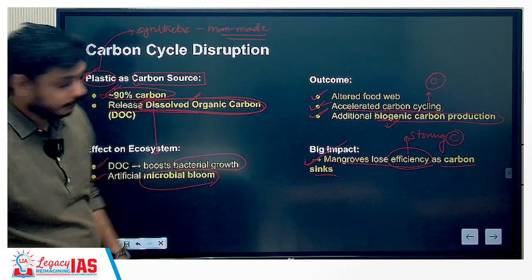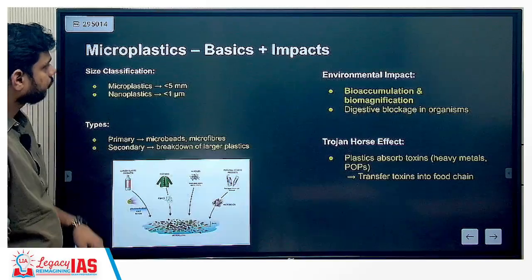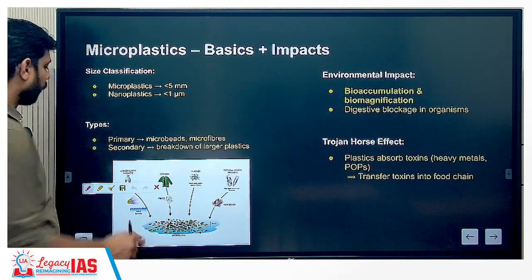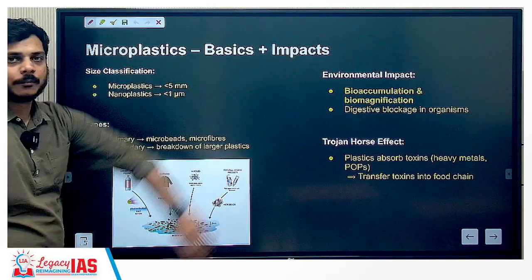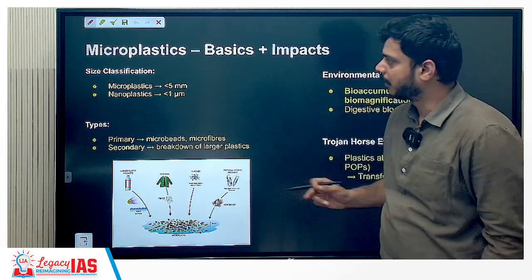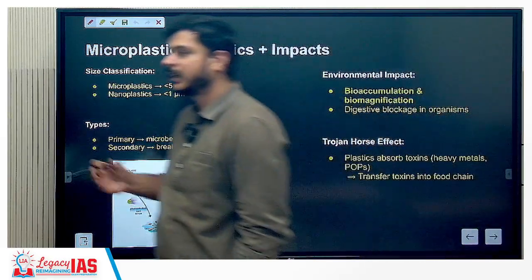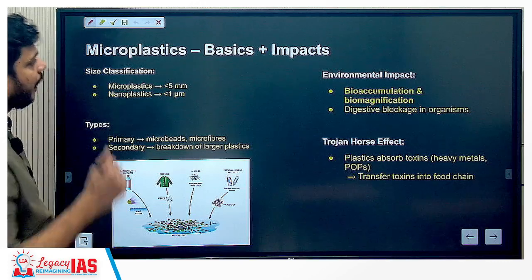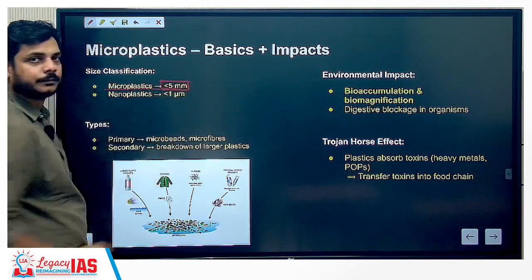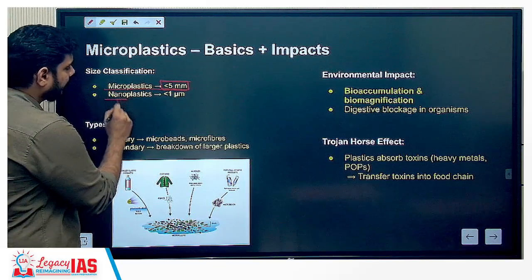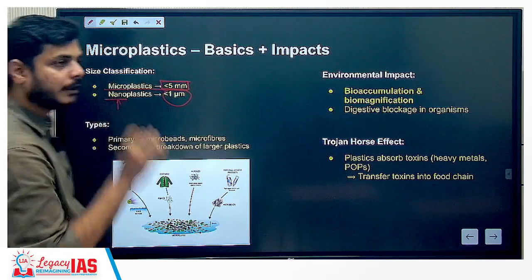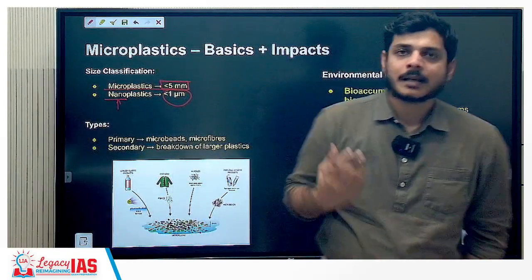Now, just to understand all of this, let us also see what we understand by microplastics. Microplastics is something that has been asked in previous year questions, so we must be very clear about the size classification. When we say microplastics, we mean plastic which has a size of less than 5 millimeter. We have another term called nanoplastics. Nanoplastic means it is less than 1 micrometer. So be very specific about the classification based upon the size of the plastic.